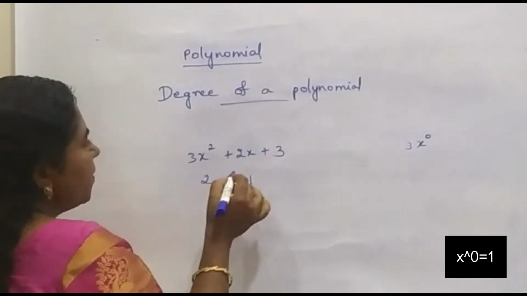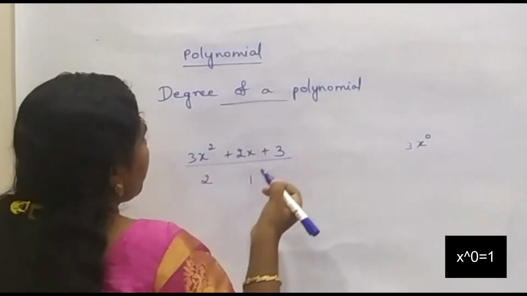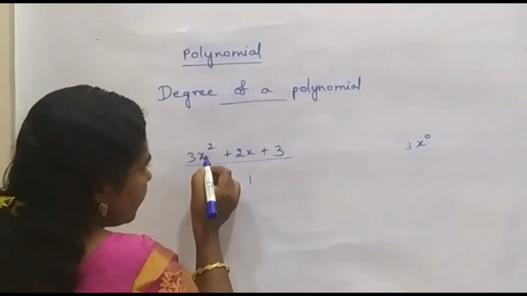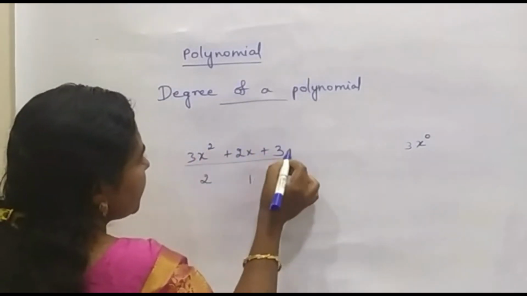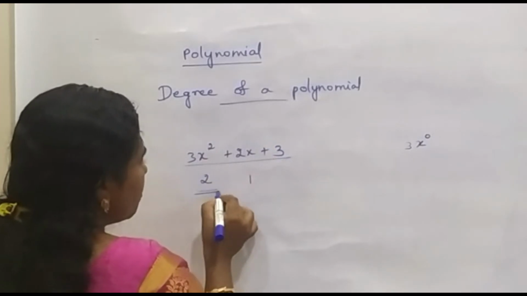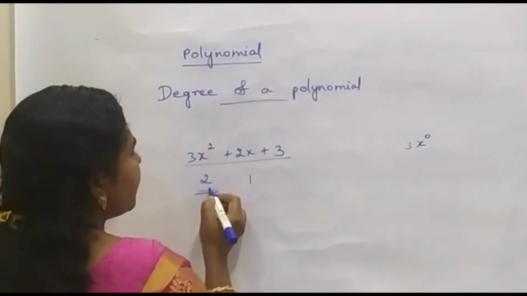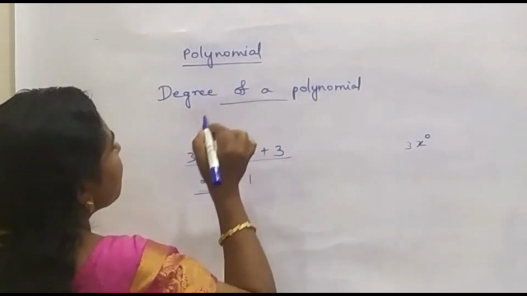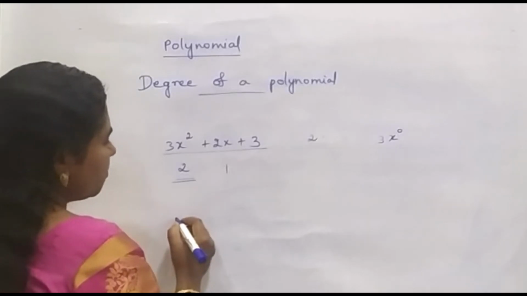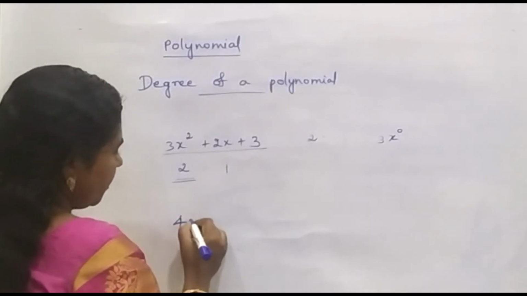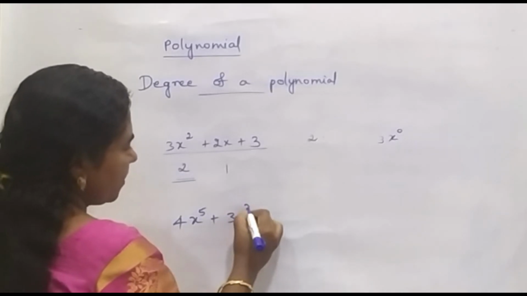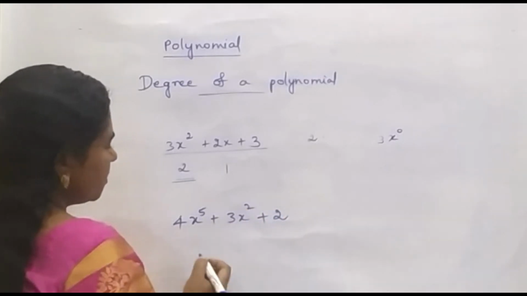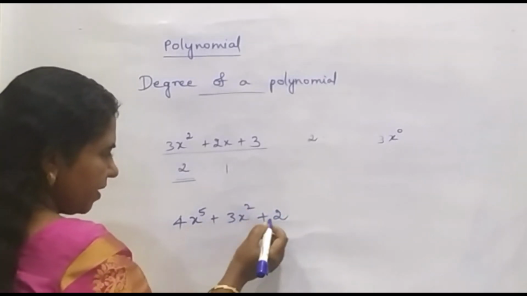Okay, so now considering this polynomial, the greatest power of the variable present in this polynomial is 2. This greatest power is called the degree of the polynomial. Now let us consider this polynomial 4x power 5 plus 3x square plus 2. Here x is a variable.